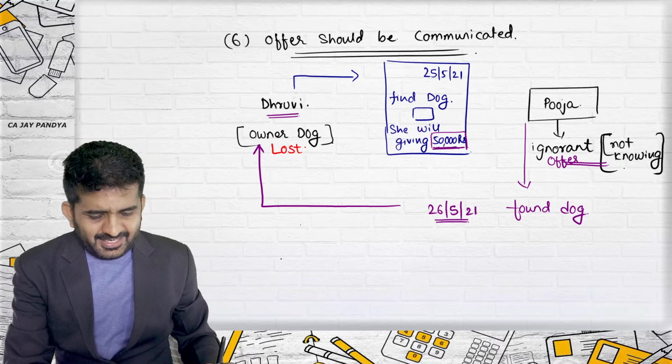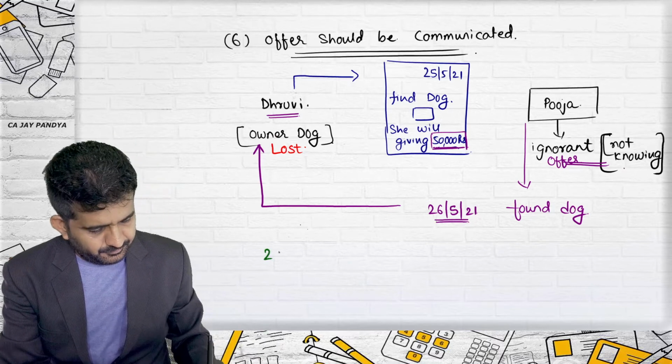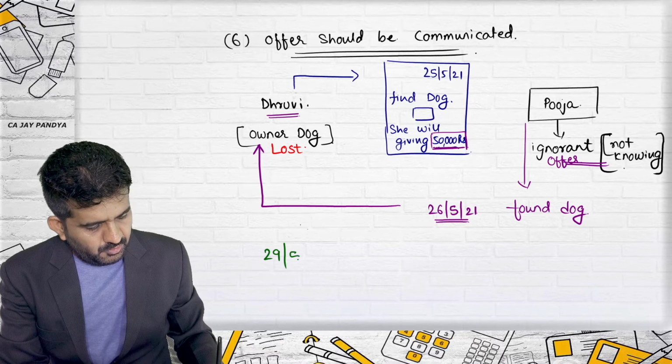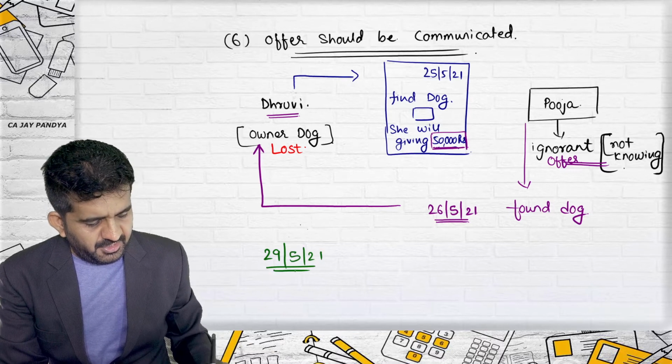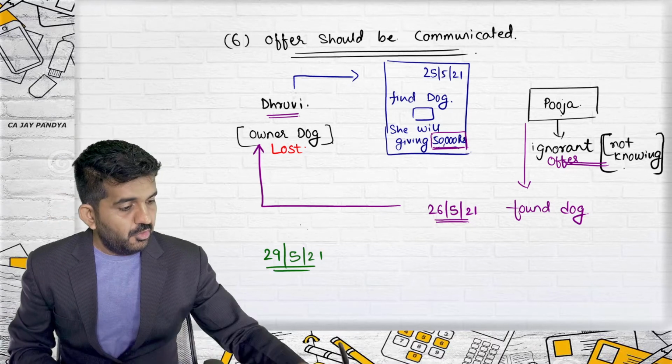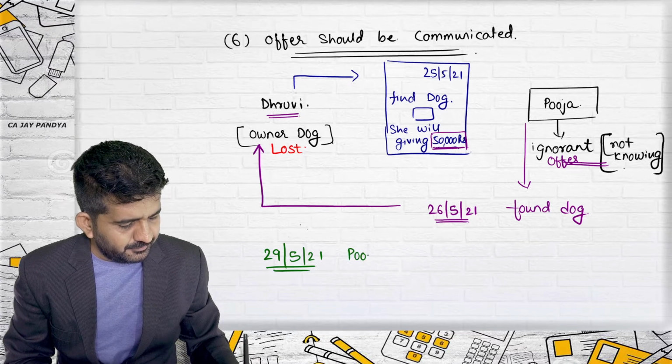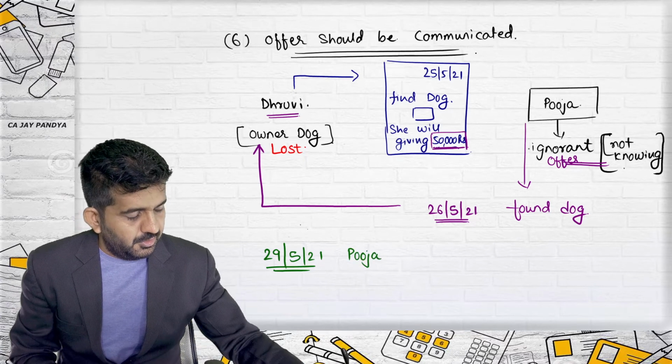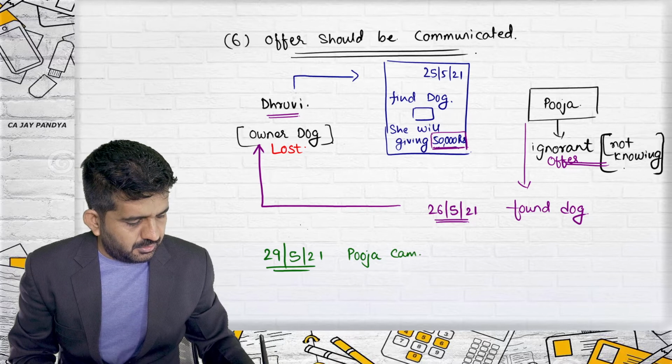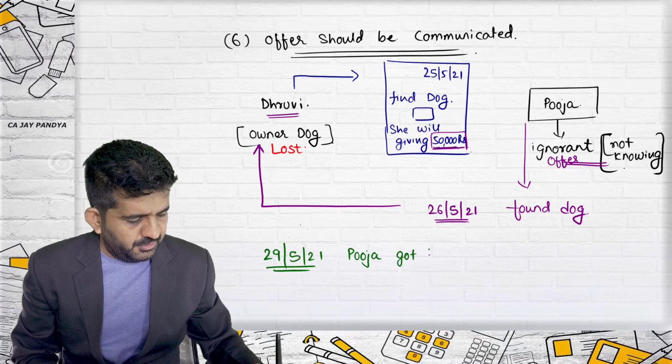On 29/5/2021, Pooja got knowledge of this offer.